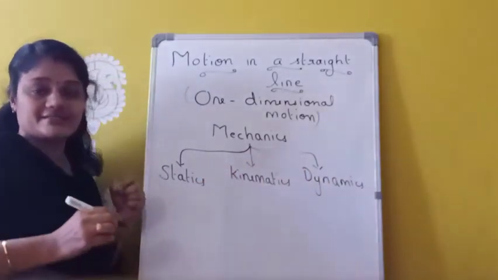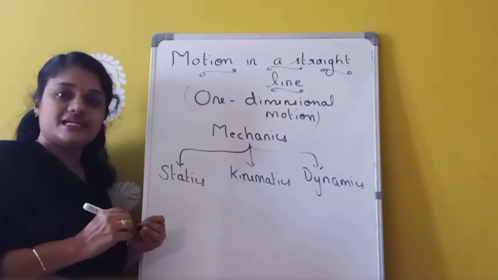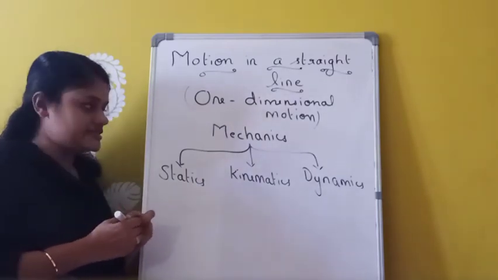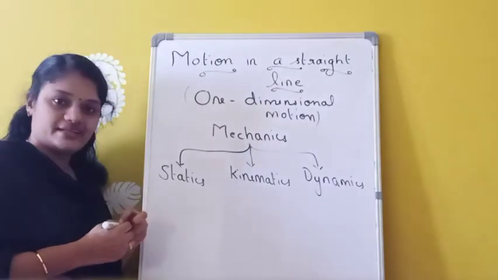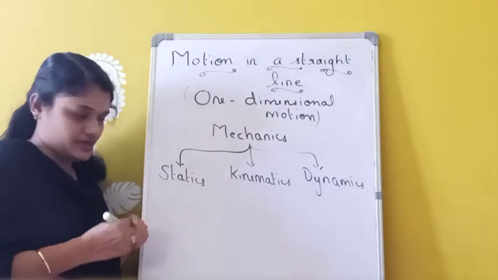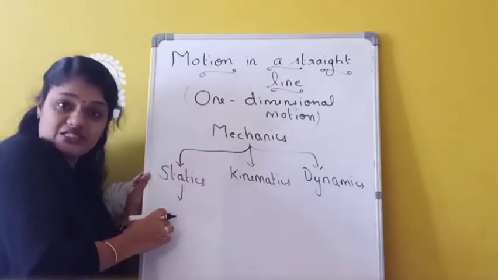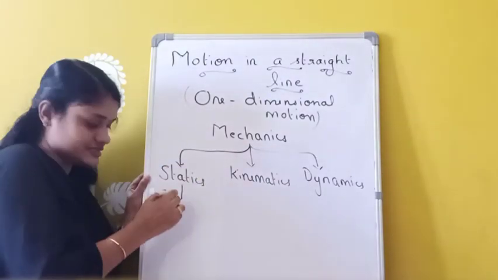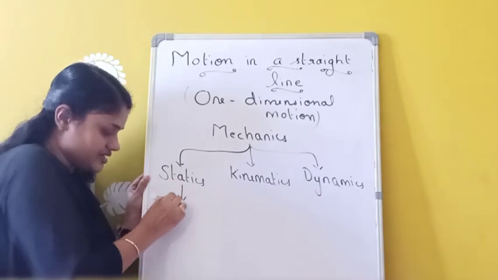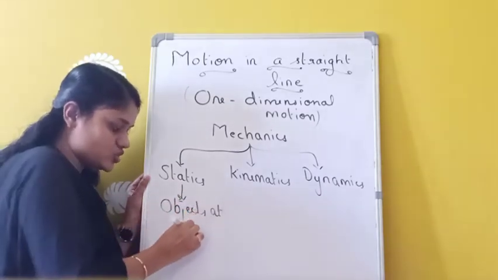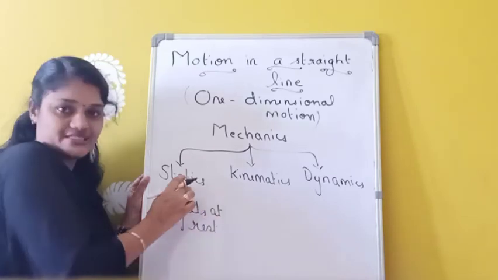So mechanics is a branch of physics which deals with the study of movement of macroscopic objects. It can again be categorized into three as statics, kinematics and dynamics. Statics is a branch of mechanics which deals with the study of objects at rest. So here we are studying objects at rest, that means not moving.